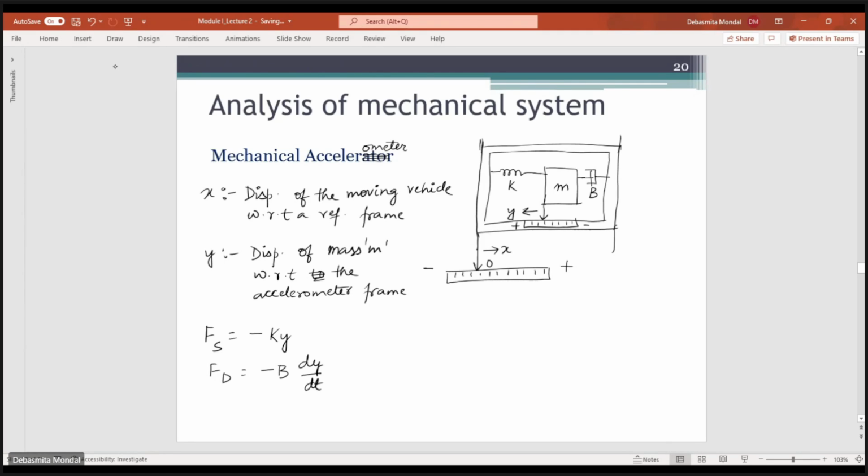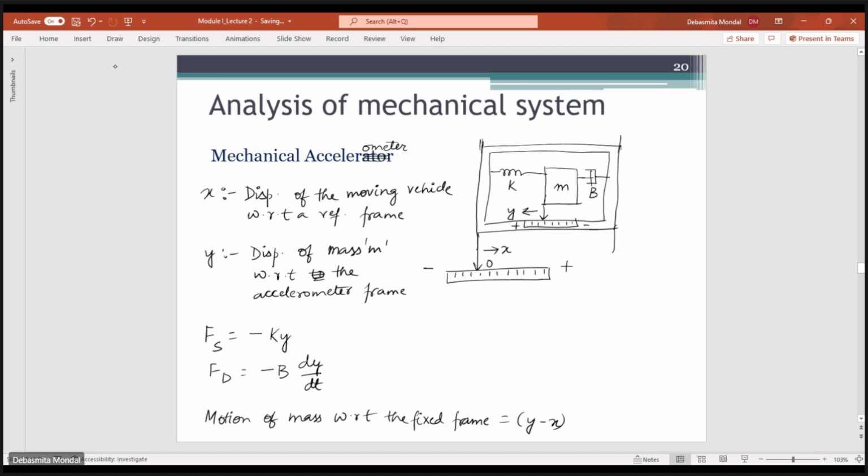And the motion of the mass with respect to the fixed or reference frame is equal to y minus x, because there will be a relative motion. x is positive in the right-hand side direction, and y is positive in the left side.